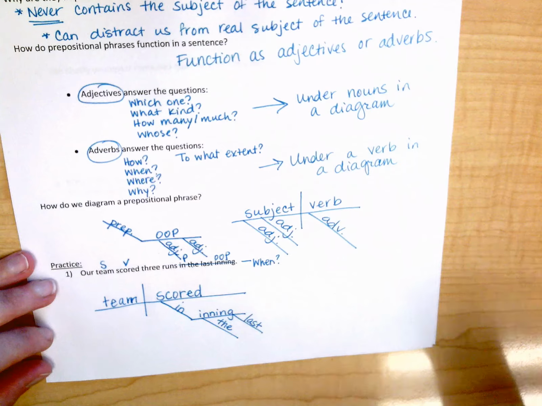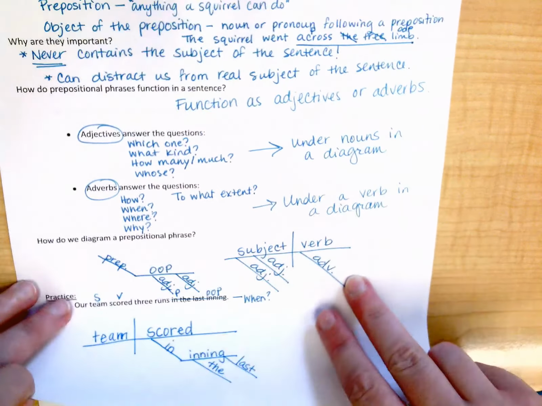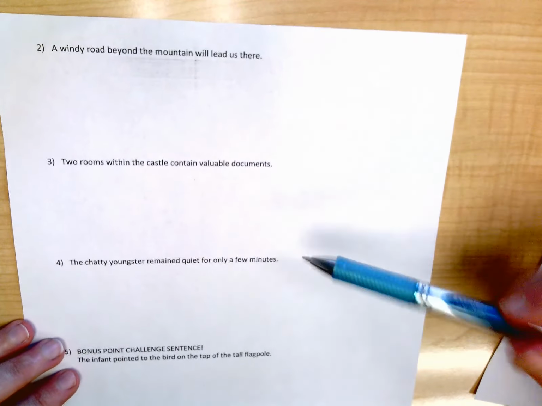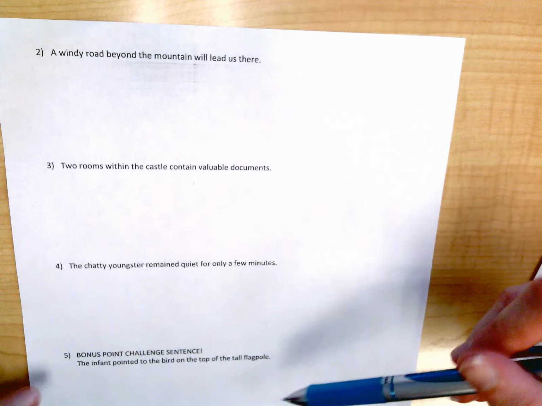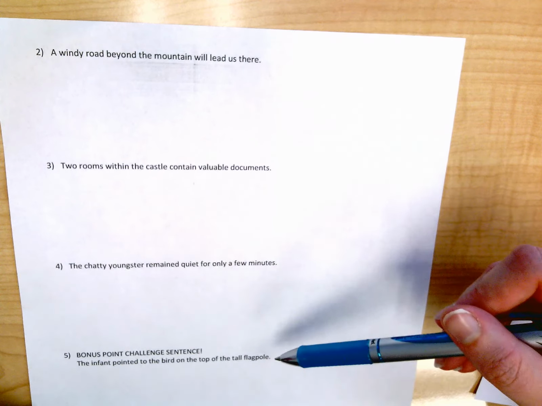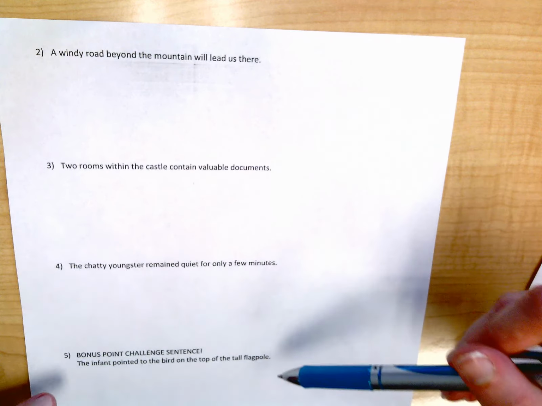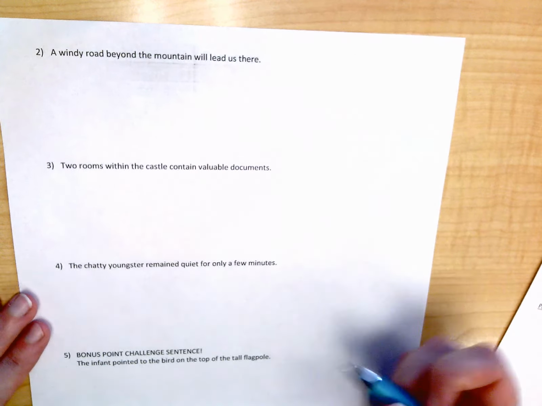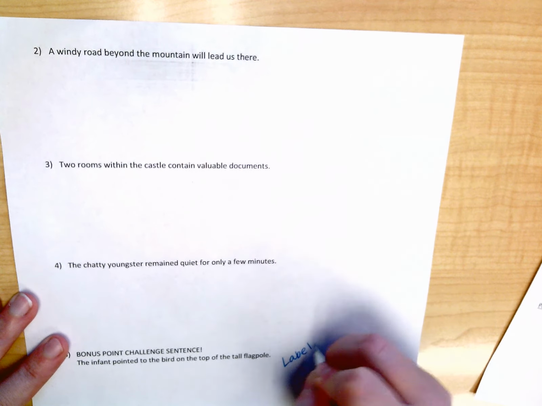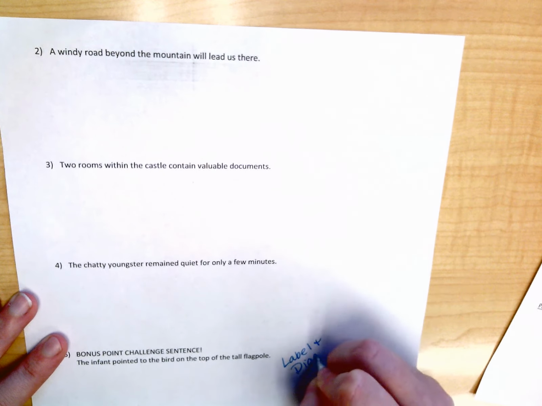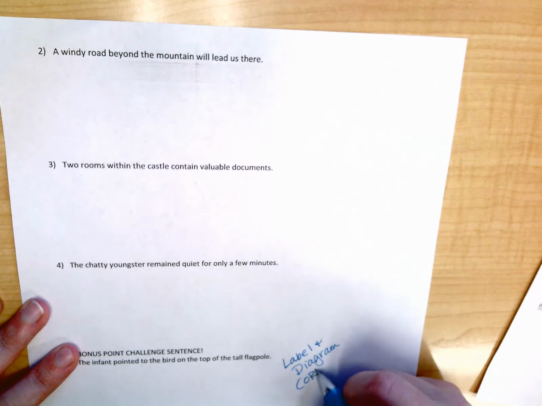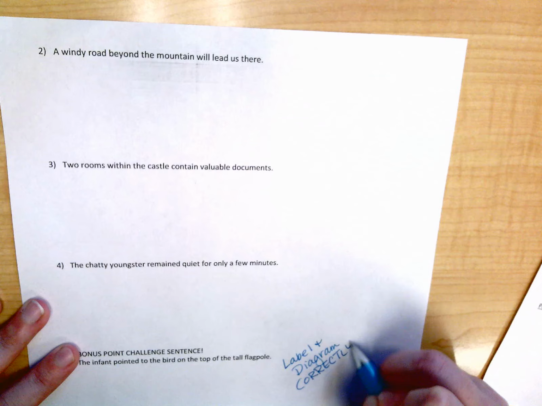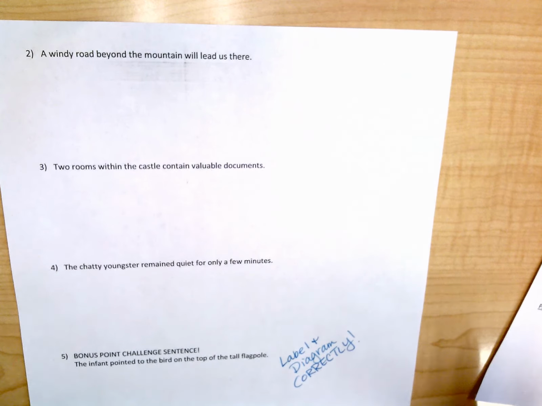If you guys flip to the back side of your paper, you have 3 other practice questions. Actually, technically you have 4, but I've given you a bonus point challenge sentence. If you can go through, label this, and diagram it correctly, I'll give you 1 bonus point on this assignment.